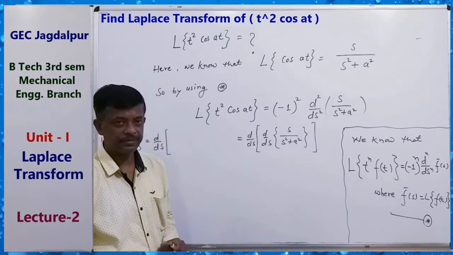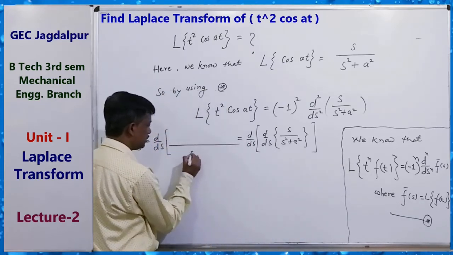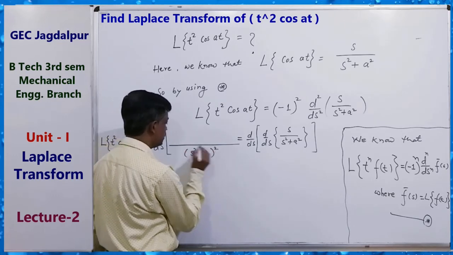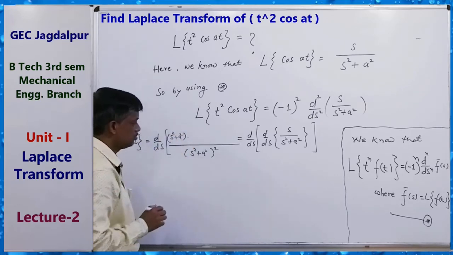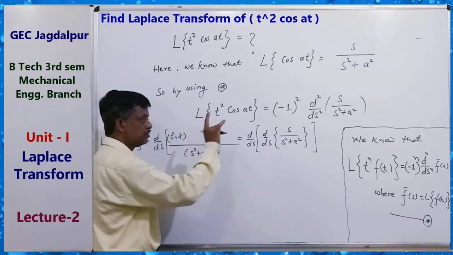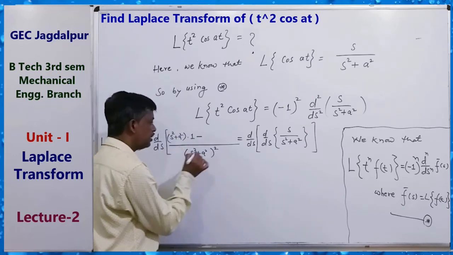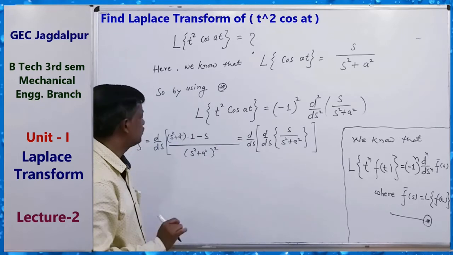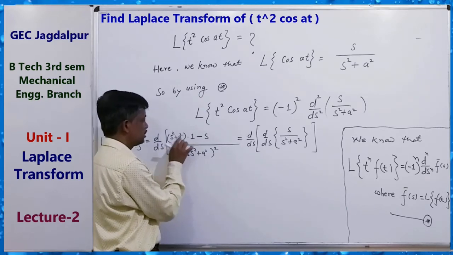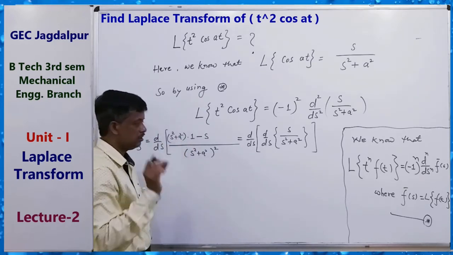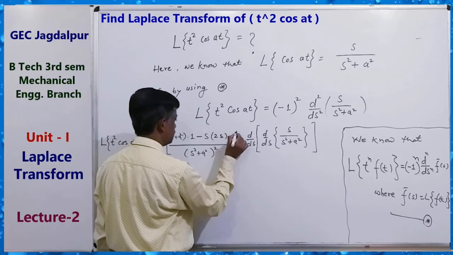What does the quotient rule say? The square of the denominator, s square plus a square, into the differentiation of the numerator s, which is 1, minus the numerator s into the differentiation of the denominator s square plus a square, the derivative with respect to s, which is 2s.